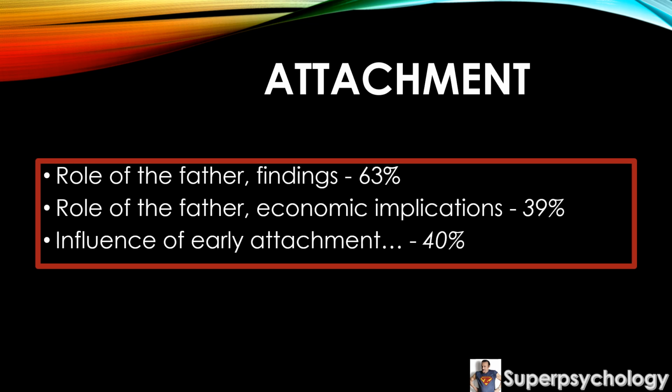Now, the next one was the economic implications question, and some students really seemed unprepared for this question, hence a low average mark there of 39%. Now, it's really worth remembering that you can get asked about the economic implications of anything that you have studied, and in this respect, students just weren't able to think on their feet and discuss what AQA was looking for, and that was basically making reference to paternity leave, reduction in the gender pay gap, and these were things that would have been covered in the AO3 evaluation of role of the father anyway.